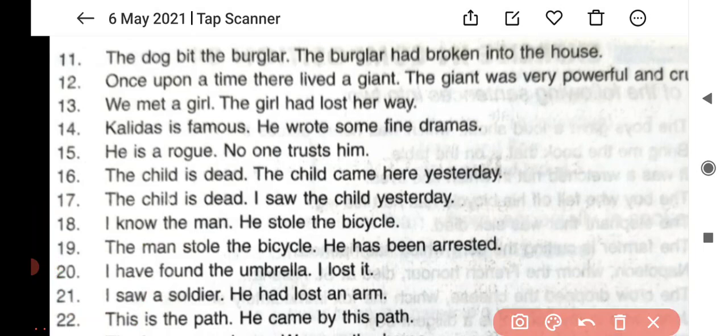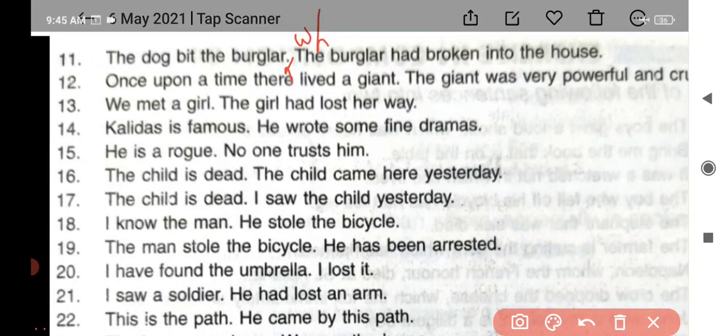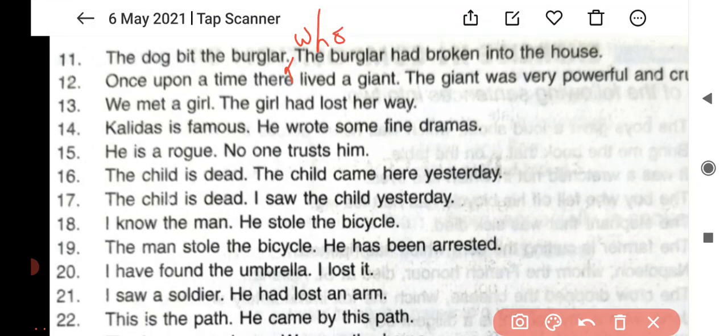Burglar who had broken into the house. I combined these two sentences by using the relative pronoun who here. Once upon a time there lived a giant who was very powerful and cruel.